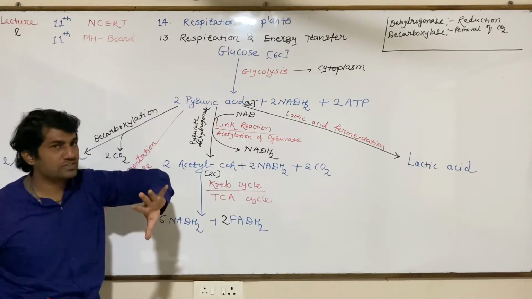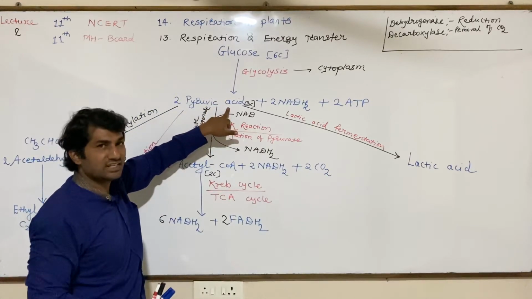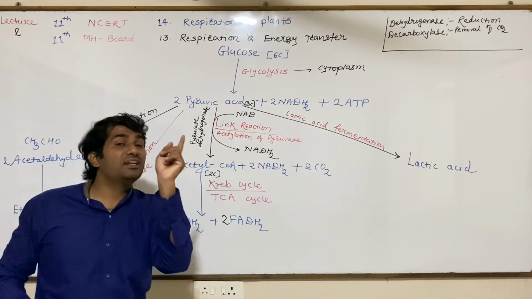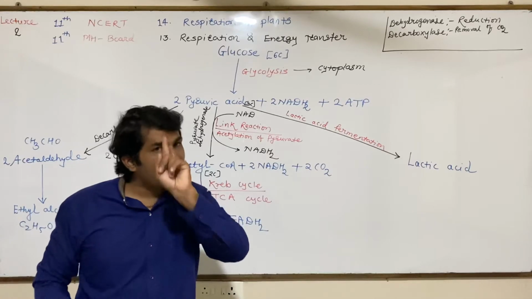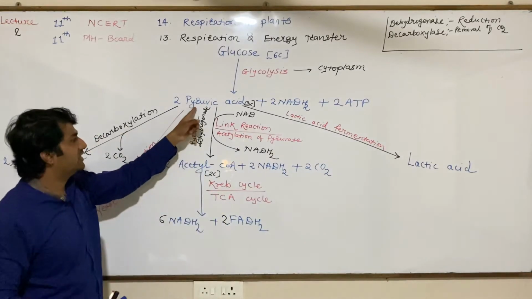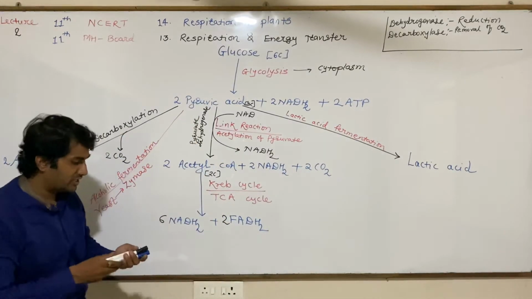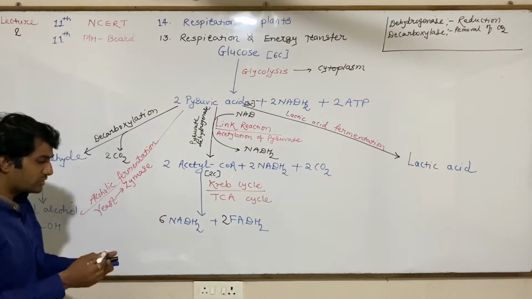Glucose is processed in the cytoplasm and pyruvic acid is formed. Pyruvic acid will enter the mitochondria, and in the mitochondria it gets converted into NADH2. So how many total NADH2 are produced?